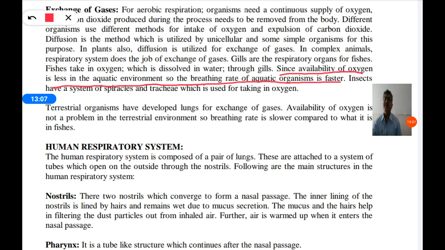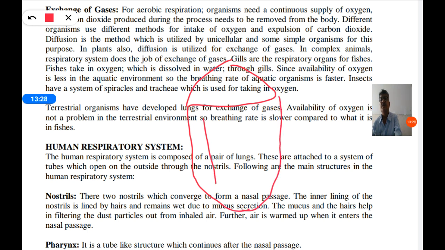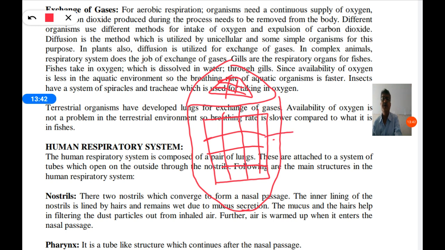Insects have a system of spiracles and trachea which is used for taking oxygen. In insects, there is a system of trachea. If you take the example of a cockroach, in the body of the cockroach there is a network of pipe-like structures present inside the body, and these open to the atmosphere through small holes.